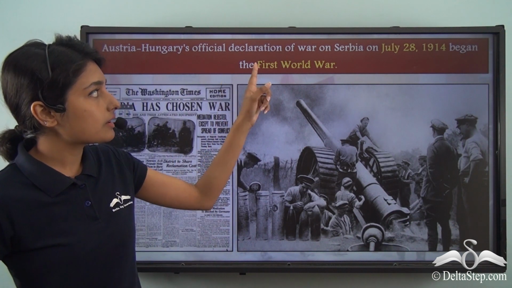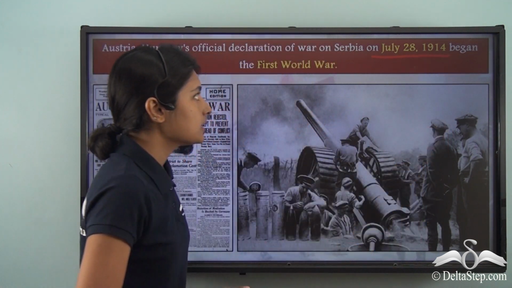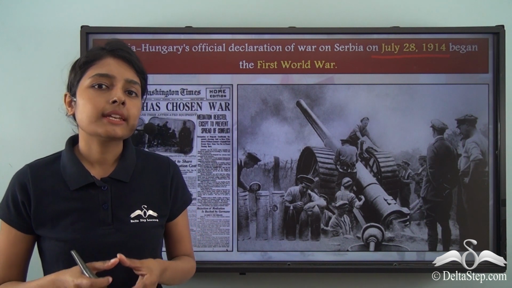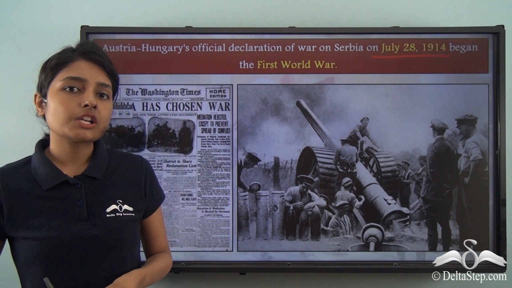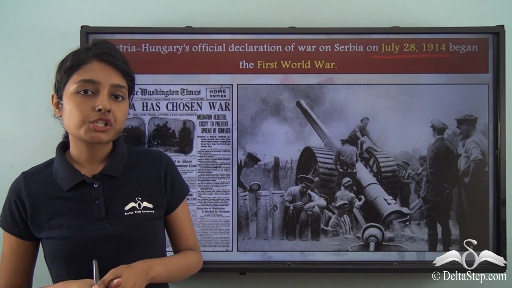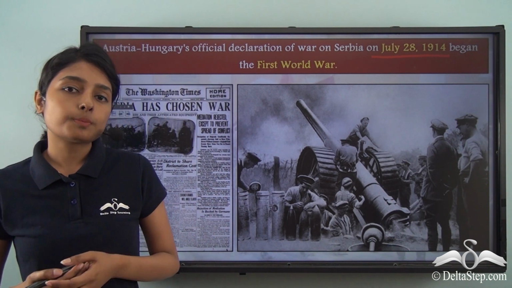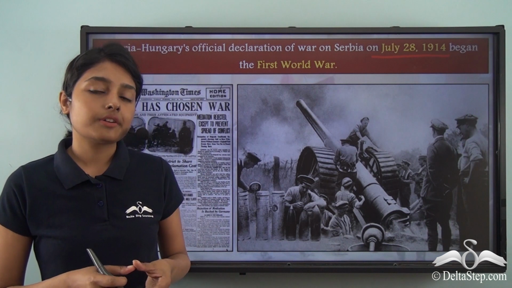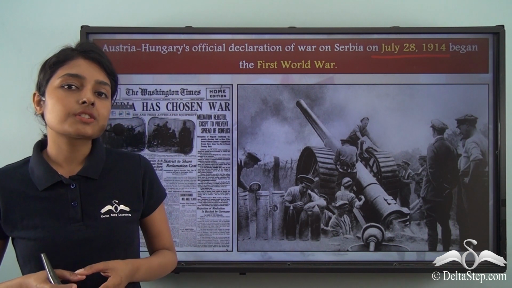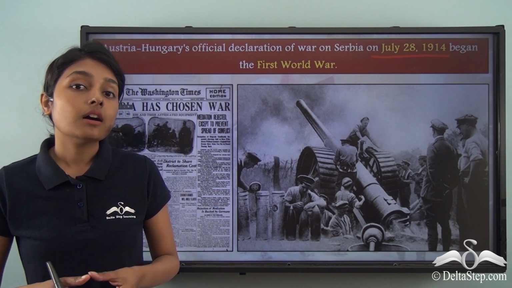Austria-Hungary's official declaration of war on Serbia on July 28, 1914 began the First World War. And when this happened, Imperial Russia immediately came to Serbia's defense. So Imperial Russia, as a matter of fact, got driven into this war that broke out between Austria-Hungary and Serbia initially. Well, these powers also did not know that this war was to turn out to be a world war.